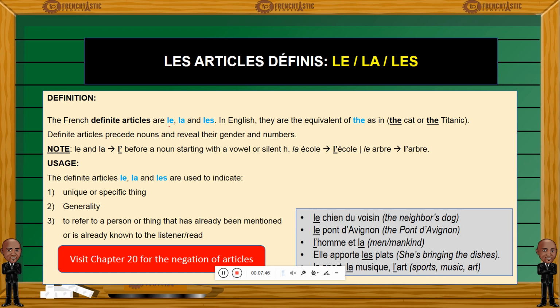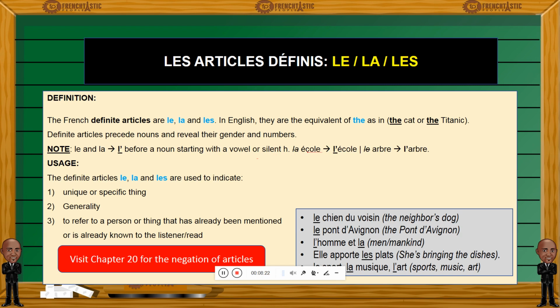Le is used to refer to masculine singular nouns, la feminine singular nouns, and les, like we said, plural nouns, regardless of the gender. Now, note that we also have L apostrophe. I didn't mention that here because L apostrophe is simply le or la, but le or la will change into L apostrophe when it precedes a noun that begins with a vowel or a silent H.